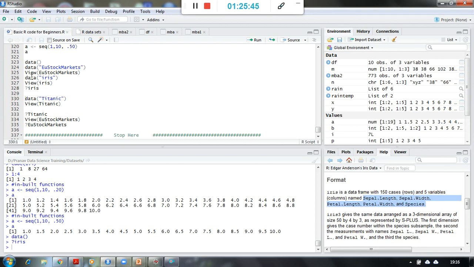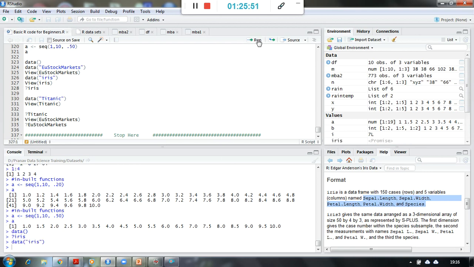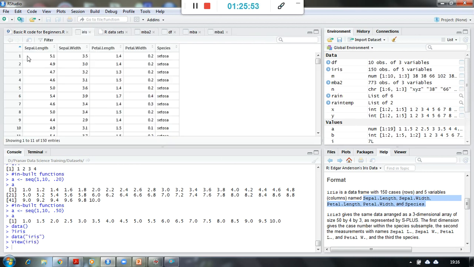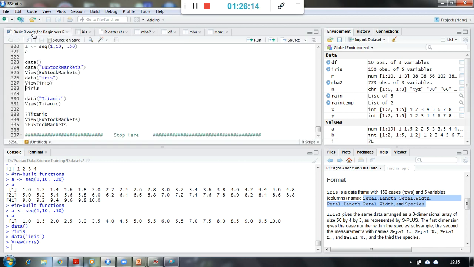If I want to see the data iris, I can simply say data of iris in double inverted commas, and then say view, and you can view the data, and you see here sepal length, sepal width, petal length, petal width, and the name of the species. The meaning of this is, for these sepal length, sepal width, petal length, petal width numbers, for these sizes, that particular species belongs to Setosa. Setosa is nothing but a type of species for flowers, right?